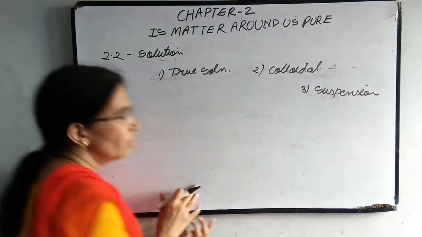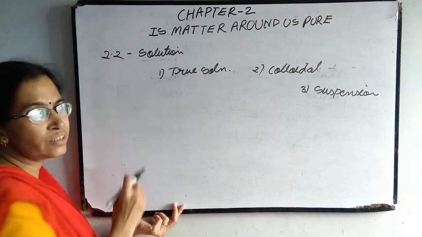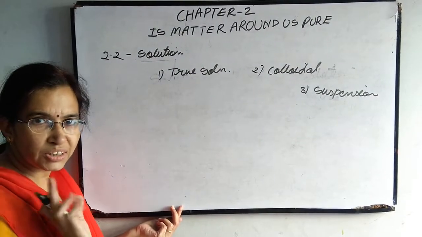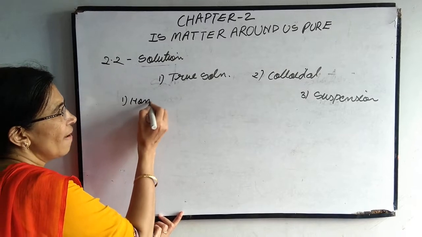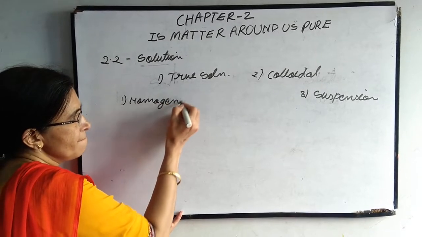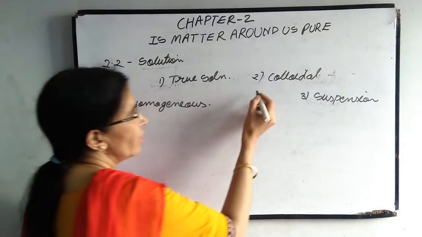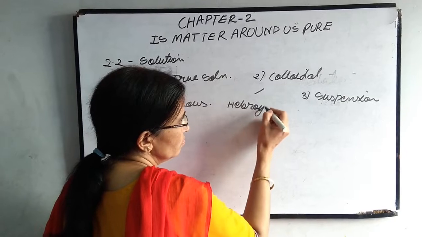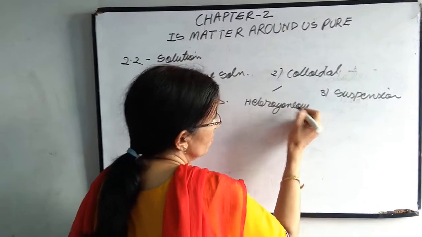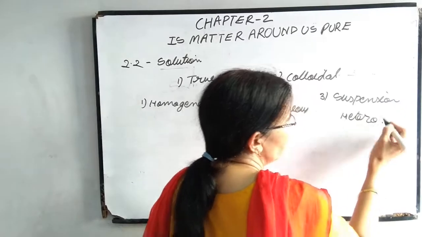Okay. Properties of solution. First, your true solution. True solution means it is a homogeneous mixture. First thing, it is homogeneous. Clear? Second, your colloidal solution is heterogeneous, and suspension is also heterogeneous.